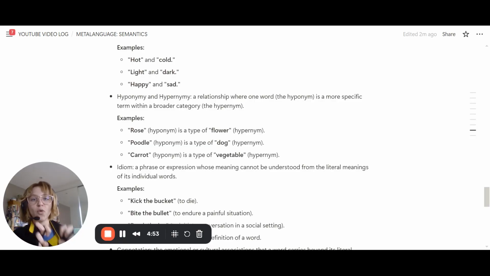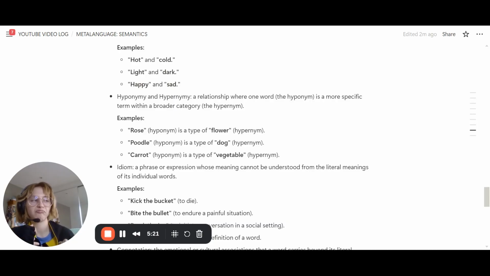Hyponyms are going to fall under hypernyms. The hyponym is a specific term that falls under the umbrella category, and the hypernym is the umbrella category. So, for example, rose and dandelion and daffodil are all hyponyms that fall under the hypernym flower.